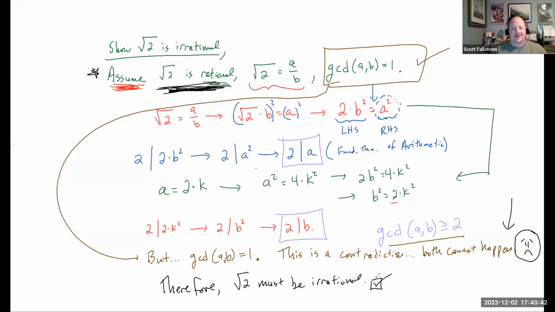So if you want to show why it's not rational, you start by saying, hey, let's just pretend that it is rational. All right, let's see what happens. And we end up saying that both a and b have a factor of 2, if this is true. Now, this entire proof could be redone for the square root of 3, or the square root of 5, or the square root of 7. And all of these are also irrational numbers. Any square root that's not a square root of a perfect square is an irrational number. So there we are.